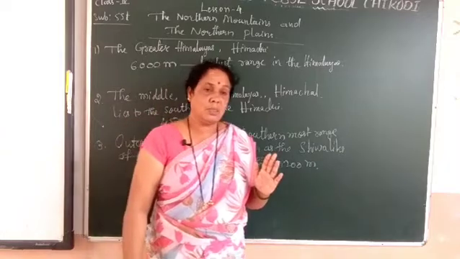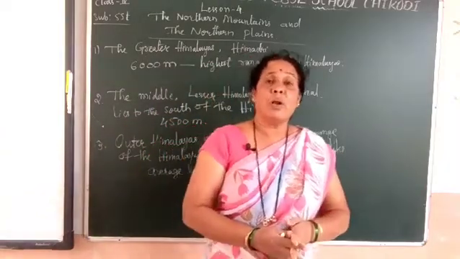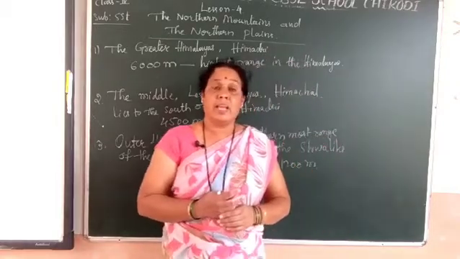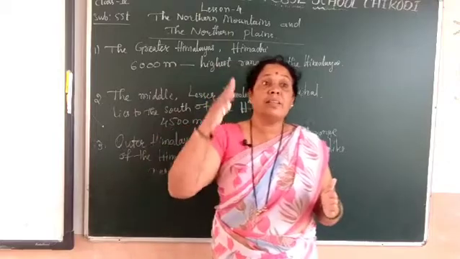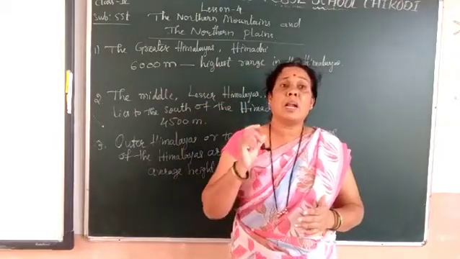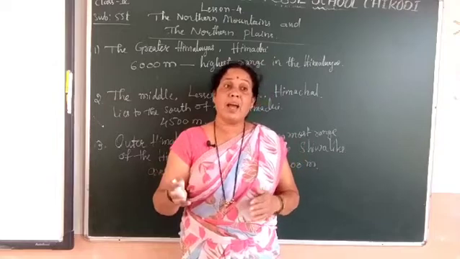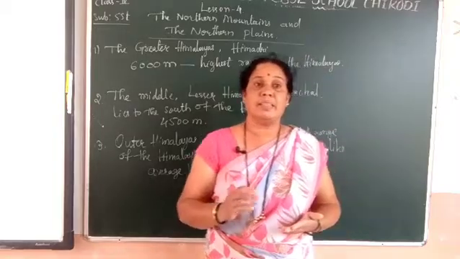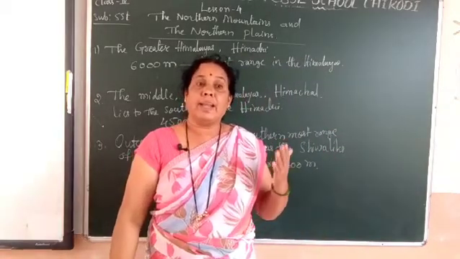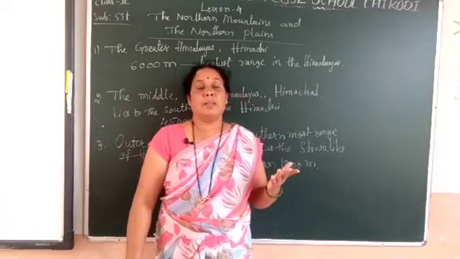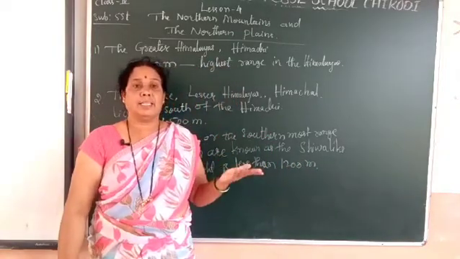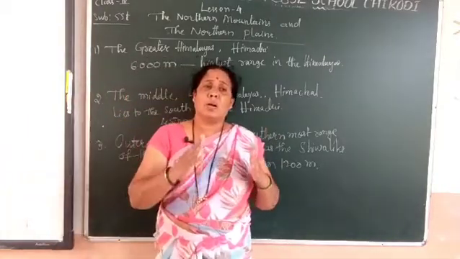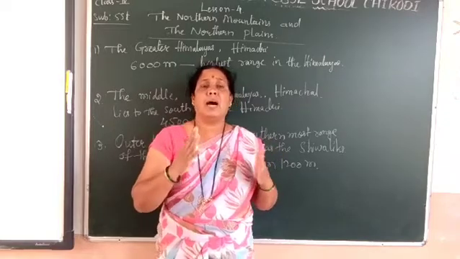Okay, so dear students, today we have understood about the northern mountains. So what are mountains first? Mountains are the areas of land that have risen high above the surrounding area, and in that area temperature falls with increase in height. Therefore, mountain regions have a cool climate, and in case of very high mountains, peaks remain covered with snow or ice the whole year.